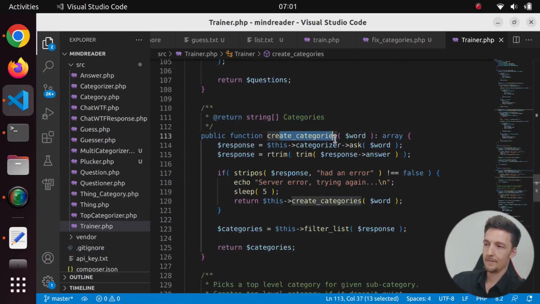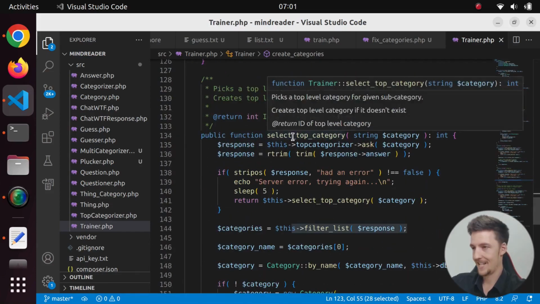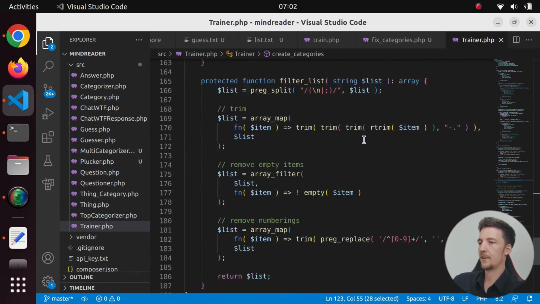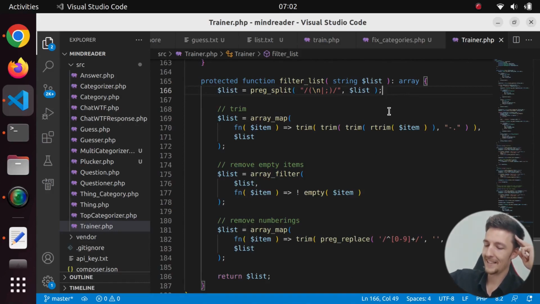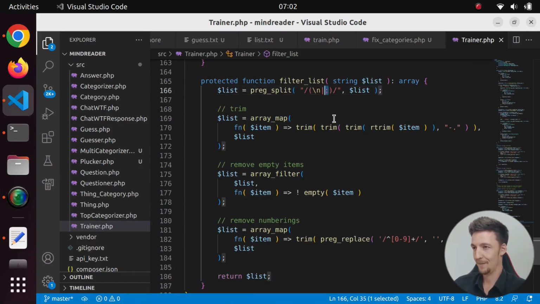And the categories work in a similar way. We use the categorizer to ask about the word, and then we filter the list. And top category is the same thing. And the filter list first splits the answer by new lines and semicolons. Now, I had a lot of trouble with this to get it in the right format, because first I asked it to put one per line, but sometimes it put a dash in front of the line, sometimes there was a number, and sometimes they were all just there. No new lines, no anything. So then finally I asked to put a semicolon, and that seemed to work pretty well.